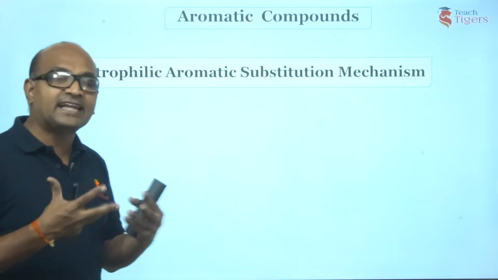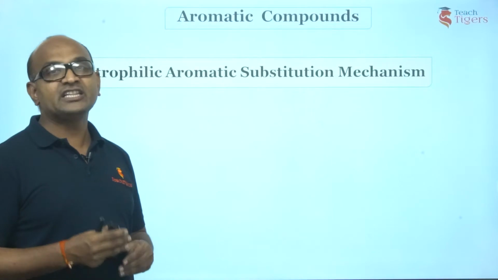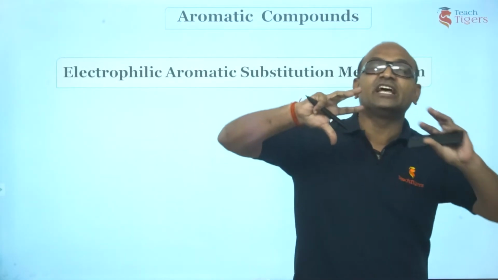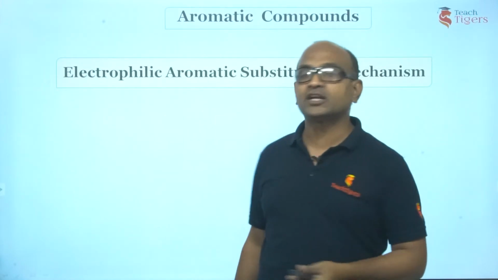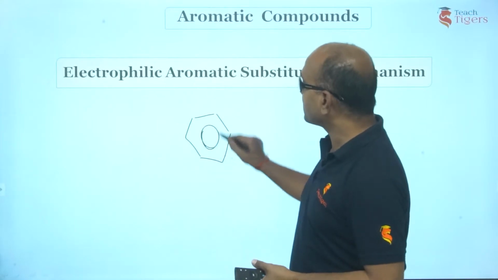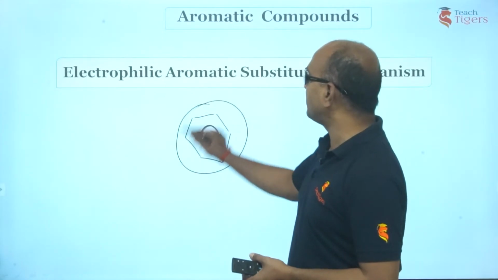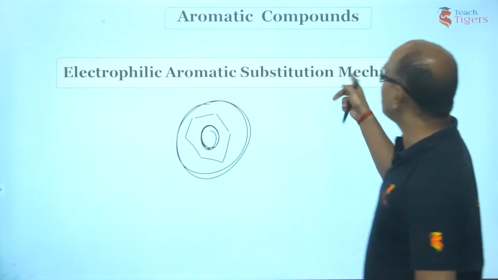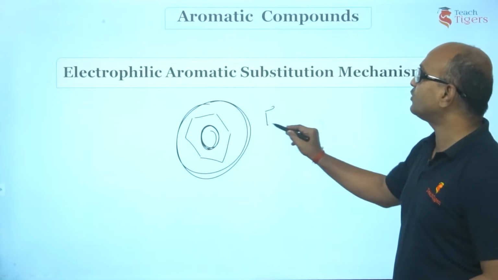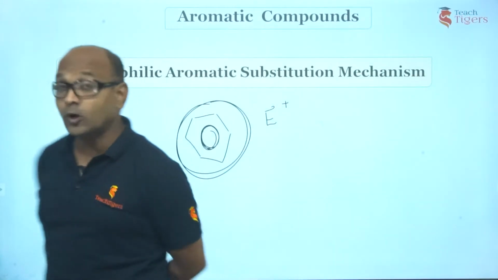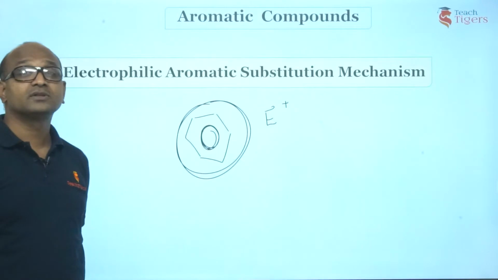First of all, let us understand what is happening in these reactions. Right guys, first thing I told you, the benzene ring has a rich electron cloud density. This is benzene we have. It has an electron cloud above as well as below. Am I right or wrong? As a result, it is readily attacked by an electrophile. The electrophile we will denote with E+, the species which loves electrons.